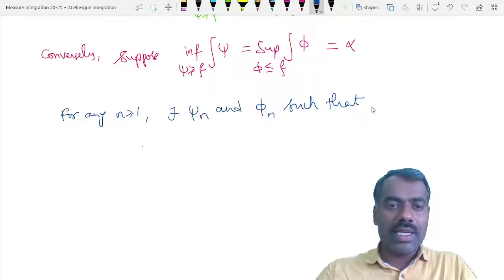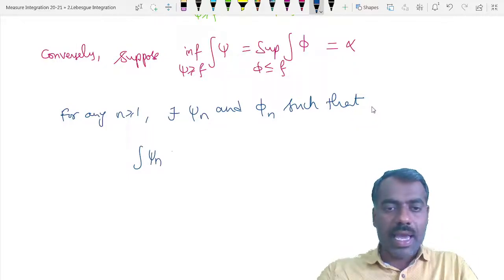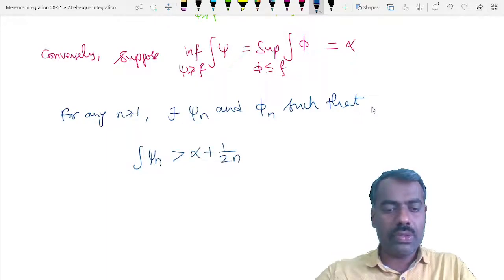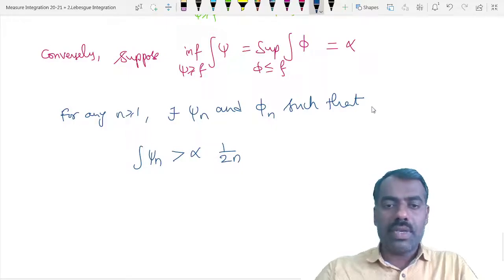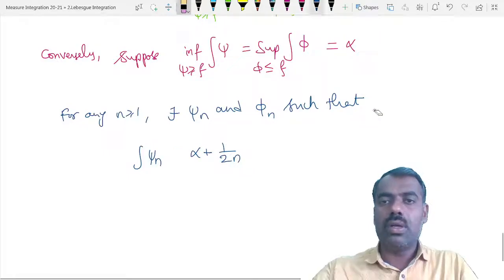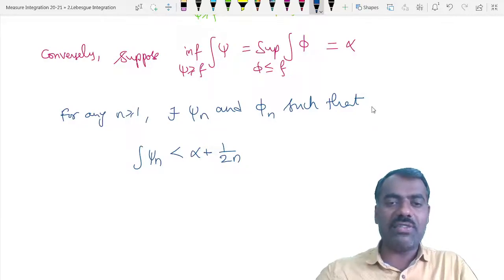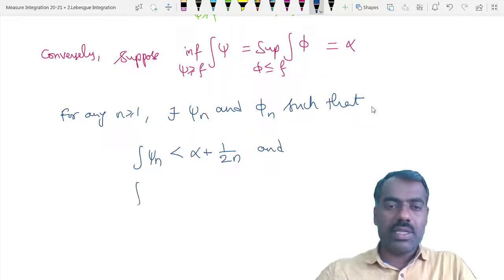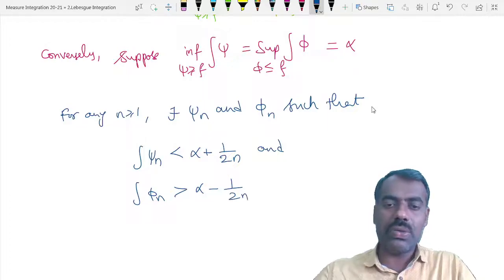That means the integration of psi n is less than alpha plus 1 by 2n, because if you add something to alpha, it is not a lower bound. That means there is some element to the left of this, and integration of phi n is greater than alpha minus 1 by 2n, right?